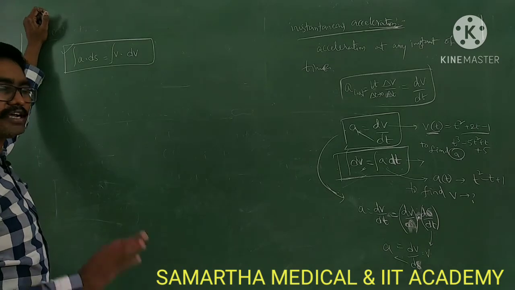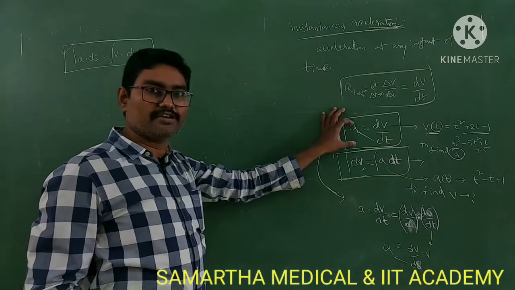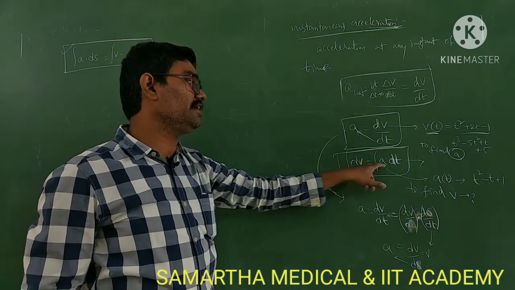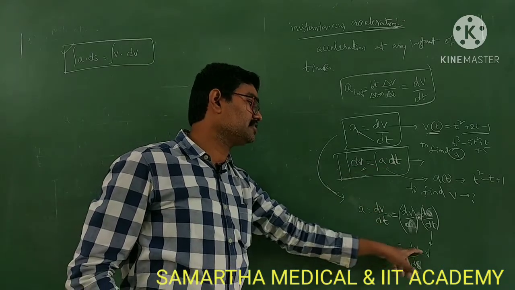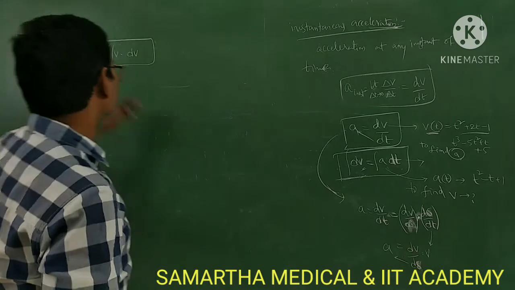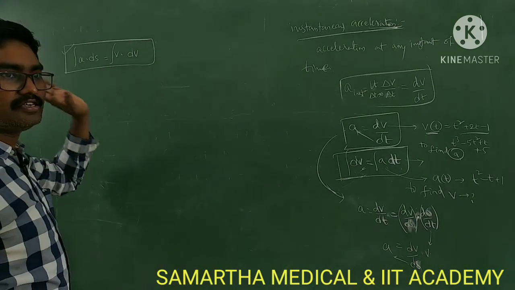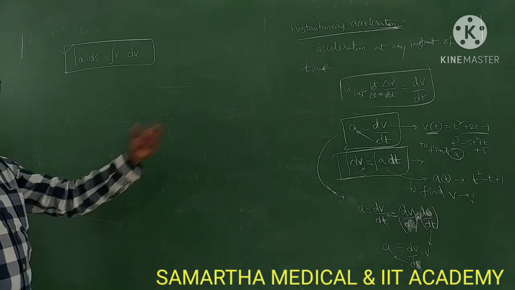Like this, you can remember the formulas. a is equal to dv by dt. From this, integral dv is equal to integral a into dt. From this, a is equal to dv by ds into v. And after cross multiplying, integral a into ds is equal to integral v into dv. So these are all the formulas we can use to do the problems.